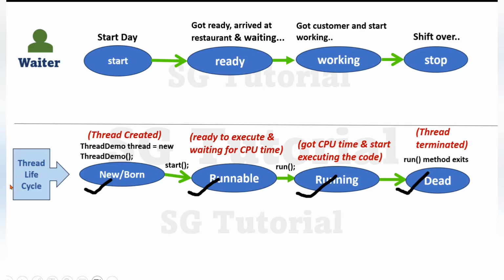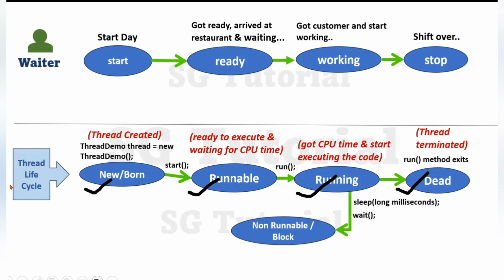But sometimes thread has to go through one another state also, and it's a non-runnable state or block state. It means if we call sleep method or wait method on thread object, then thread enters into non-runnable state or a block state for specific time.